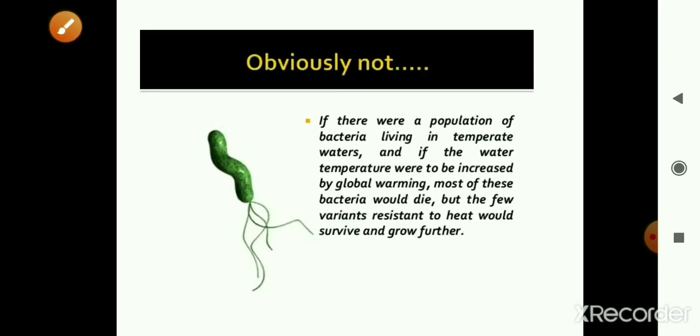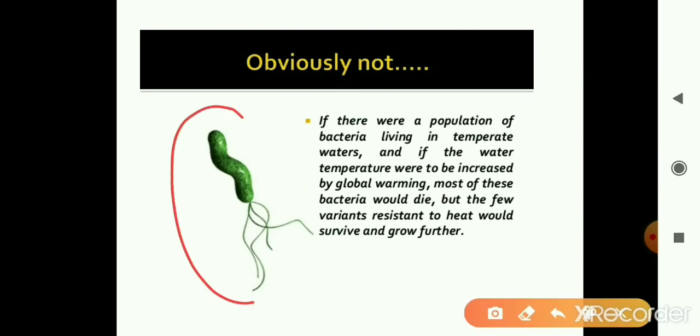As an example that we had discussed in the previous chapter, if there is a population of bacteria living in temperate water bodies, and suppose there is a sudden rise in temperature because of global warming, then most of the bacteria would die, but some who are resistant to heat would survive and multiply, and this change, being resistant to high temperature, will be passed to the next generation.